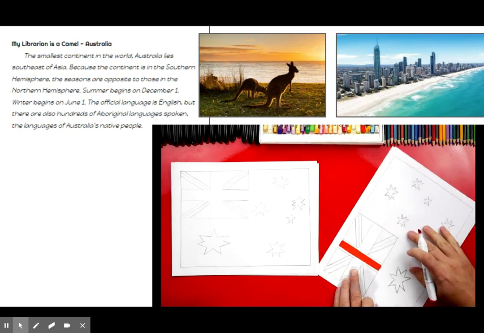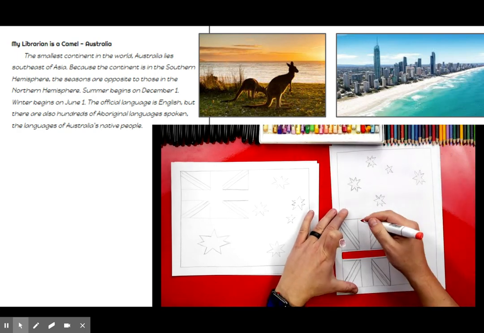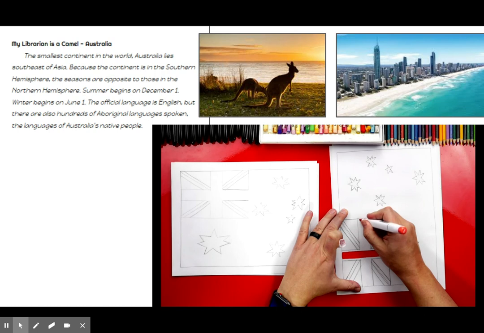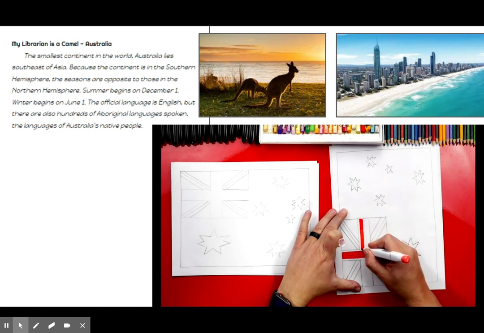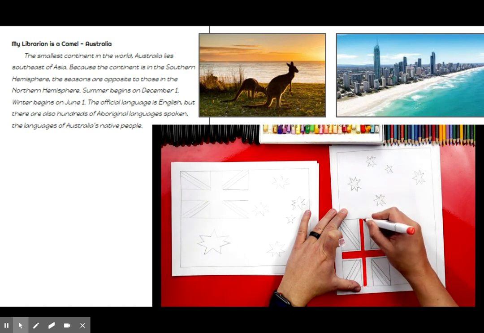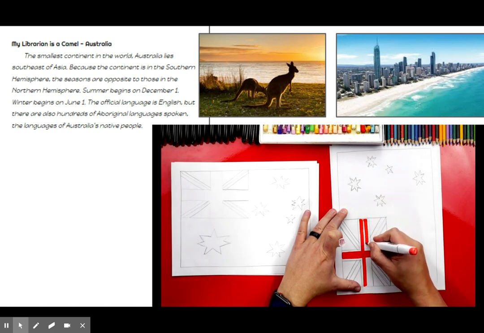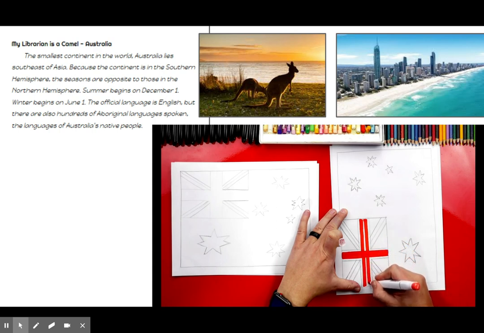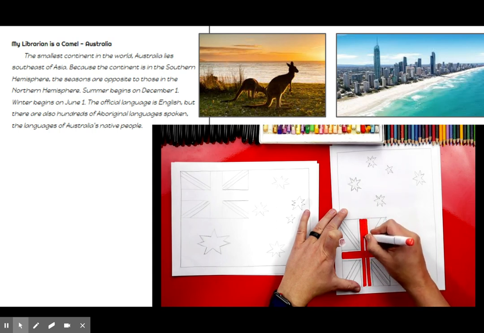Then I'm going to turn my paper like this, and we're going to draw another red cross that comes across, or comes down like this, and we're going to leave a little white border on the cross. So I'm going to do the same thing on the bottom side or the right side, and then I'm going to color right in the middle too.